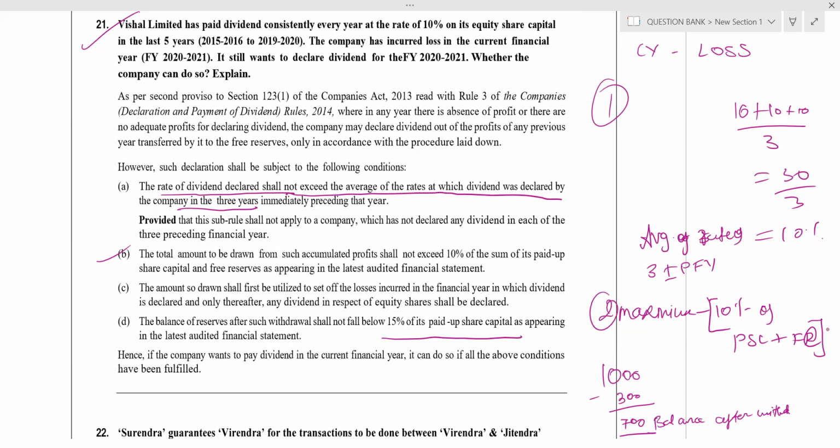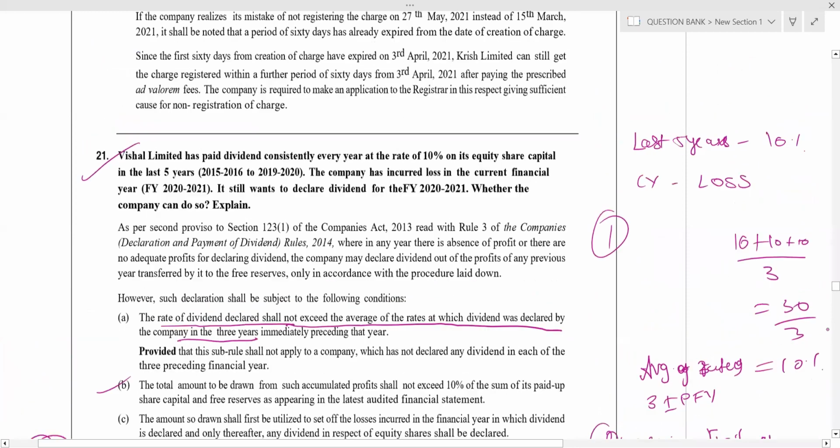Say for example, my paid up share capital is 1000 rupees. In that 1000 rupees, 15% is 150 rupees. The balance in reserve shall not be less than 150. How much balance am I having now? I am having 700 rupees. What is the provision telling? Balance in reserve after withdrawal shall not fall below 15% of paid up share capital. That is 150. It shall not fall below 150, it should be above 150. I have 700, which is above 150. Clear?